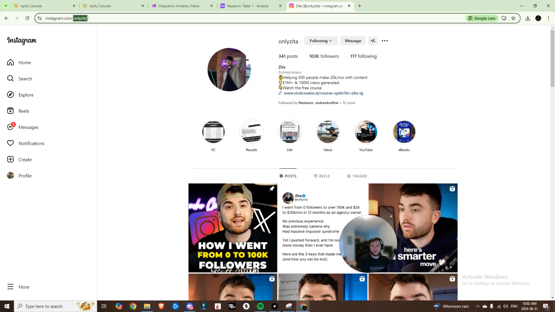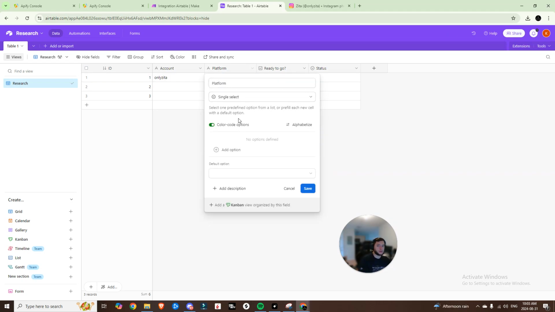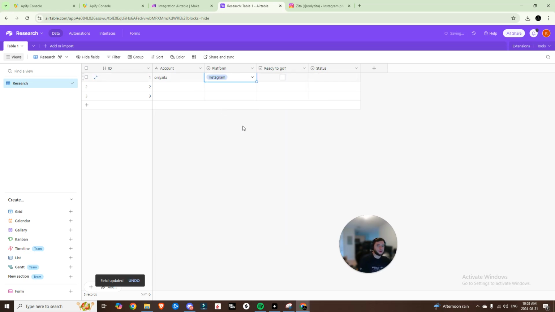So we're going to be using him as the example. Let's say we would want to copy his username. We would put it in the account. We would need the platform. So for this, we'll switch it to a single select, and we're just going to add in different options that we can scrape. So let's do Instagram, TikTok, and YouTube. Let's save. Then you'd come in here, choose Instagram as the platform and hit ready to go.